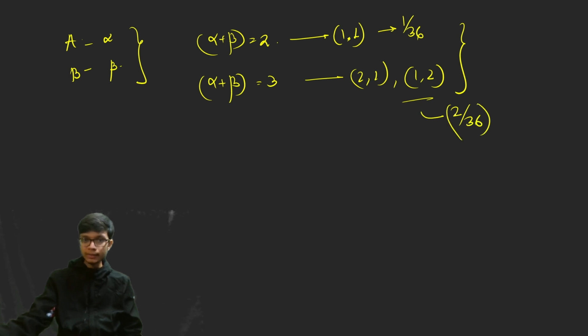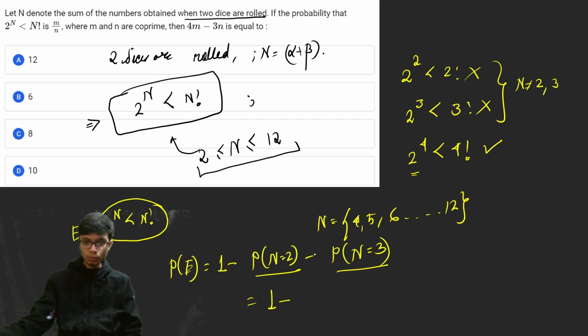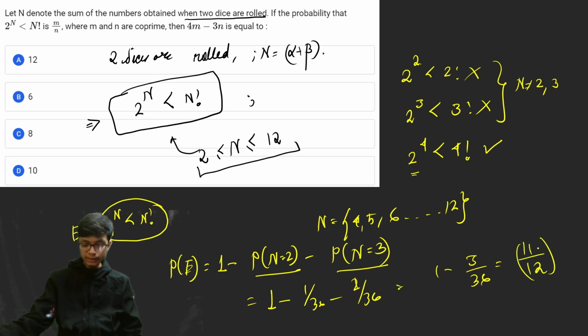Okay, so if you look at this, the recurrent probability is equal to 1 minus 1 by 36 minus 2 by 36. So if you evaluate this, the result is going to be 1 minus 3 by 36, and that is basically equal to 11 by 12. It is mentioned in the problem that 11 by 12 is equal to m by n, where m and n are co-prime numbers.